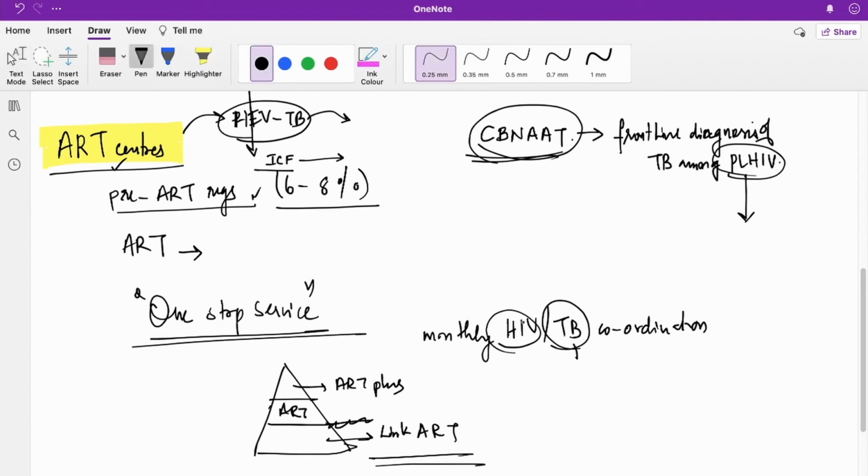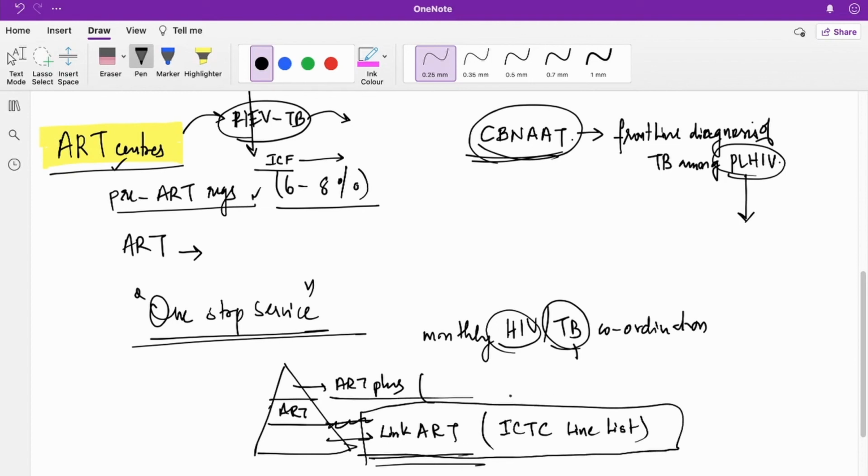The line list that is made at the link ART centers is mainly merged with the ICTC line list, right? And at the ART plus centers, it is the same as the ART centers, right?